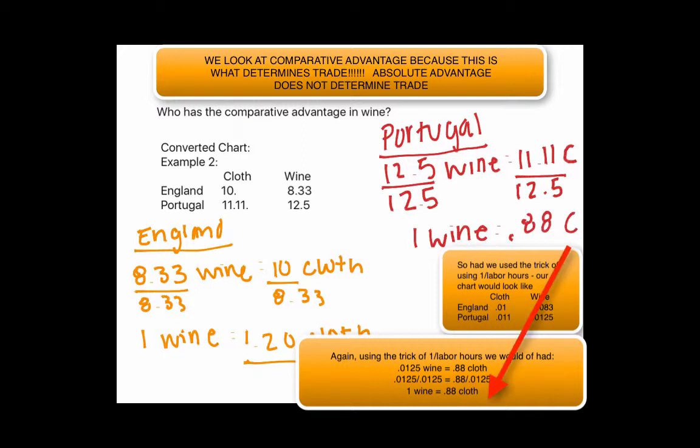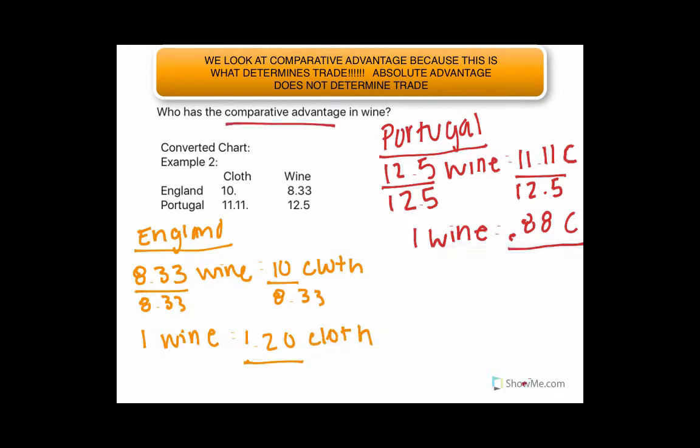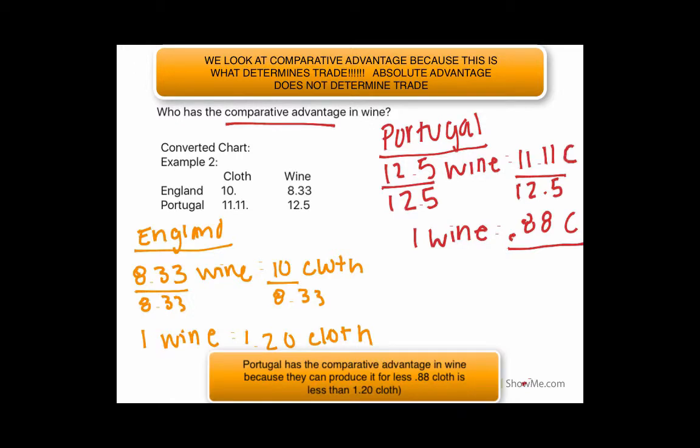So their opportunity cost of producing 1 wine is 0.88 cloth. So, in order to find out who has the comparative advantage, we just compare these two numbers. The 1.2 cloth that England gives up compared to the 0.88 cloth that Portugal gives up, well, who gives up less? Portugal. So Portugal has the comparative advantage in making wine.